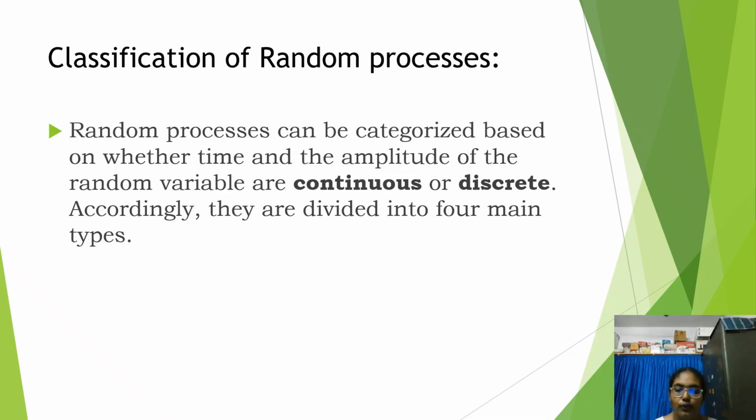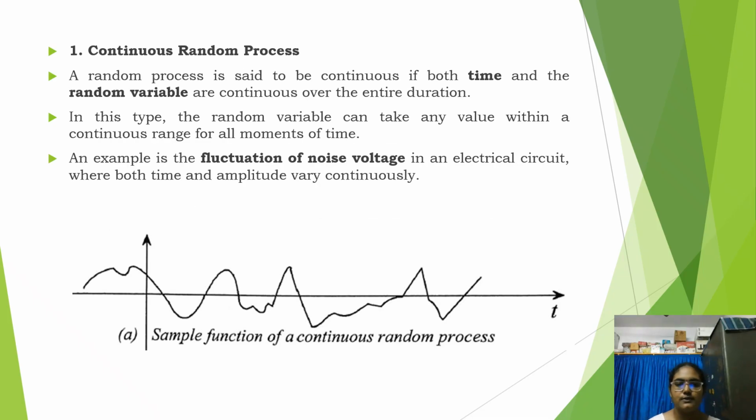Accordingly, they are divided into four main types, that is, continuous random process, continuous random sequence, discrete random process, and discrete random sequence. Let us see them one by one. The first one is continuous random process. A random process is said to be continuous if both time and random variable are continuous over the entire duration. In this type, the random variable can take any value within a continuous range for all the moments of the signal. A continuous random process is nothing but one taking continuous values.